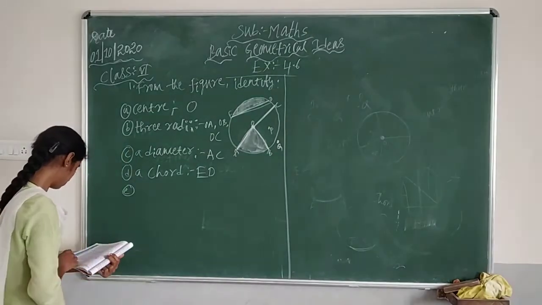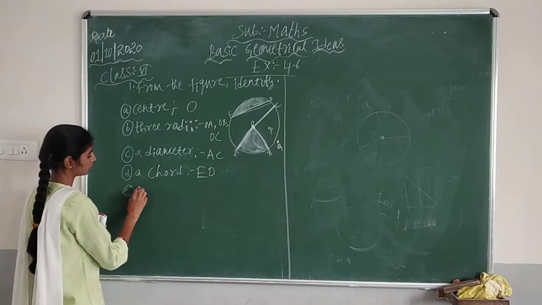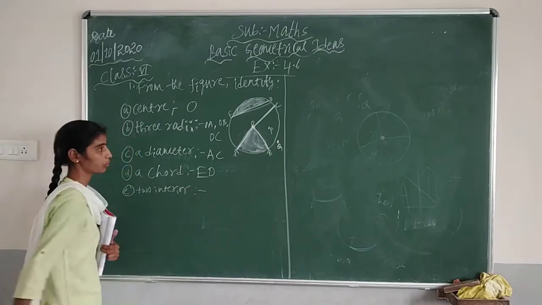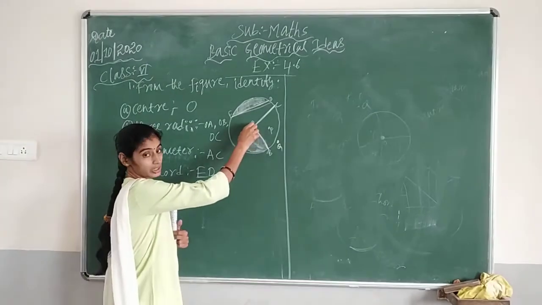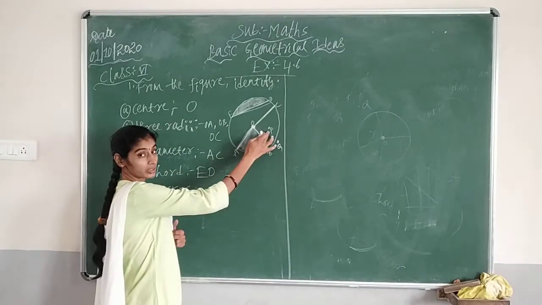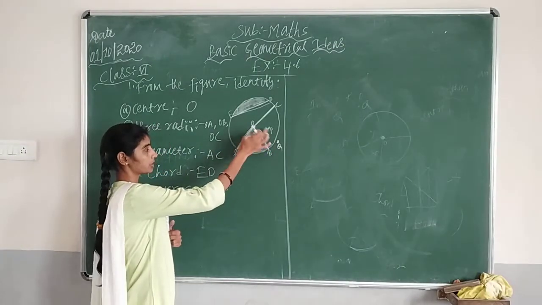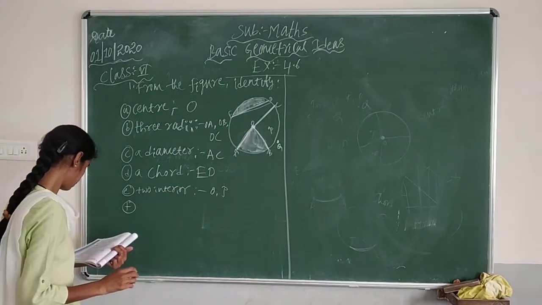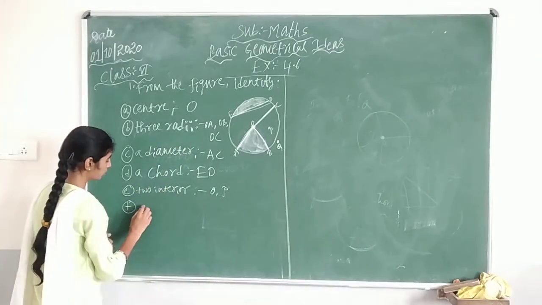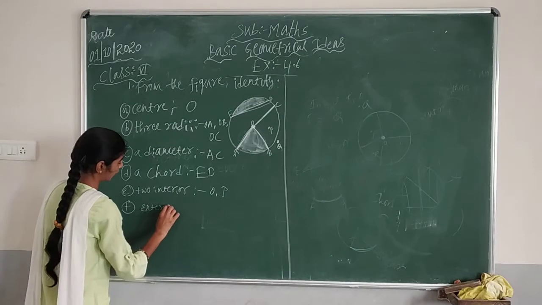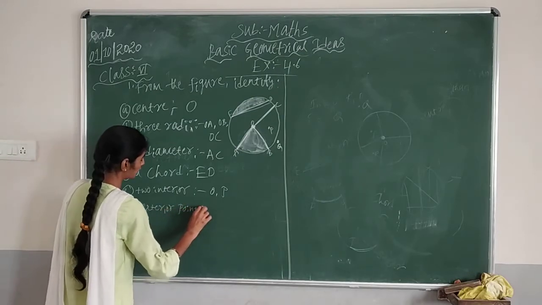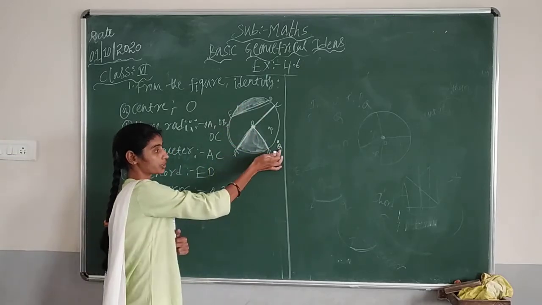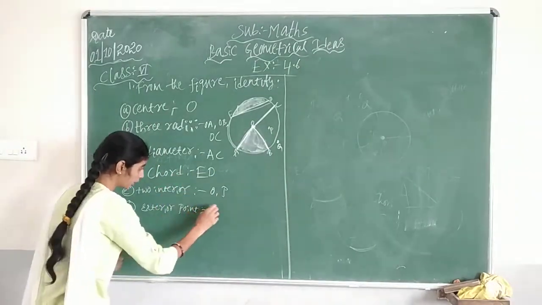Then next E, 2 points in the interior. So which are those 2 points, children? So one is the center of the circle, that is O. One more point P is inside. So 2 points are inside the circle. Then F, a point in the exterior. So can you tell which is that exterior point? Exterior means you have to see outside the circle. This is the complete circle. So outside, which point are we seeing? Only 1 point, that is Q.